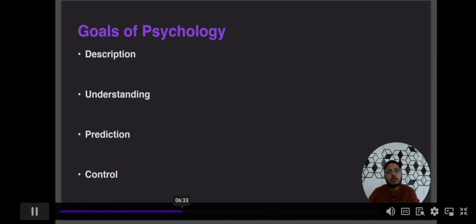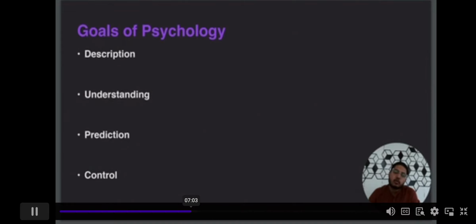So now you know how someone predicts a behavior. So don't get confused whenever you come across the goal that psychology predicts behavior. Okay, now fourth is control. We know what the behavior is, we know why the behavior happens, we know when this behavior will happen. So now the fourth goal of psychology is control. How can we control this behavior? The fourth goal of psychology is to control the behavior.